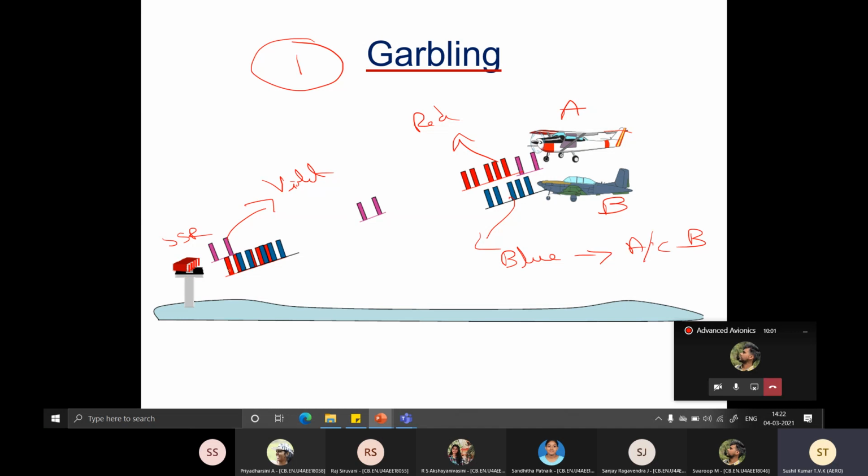So this is going to create a lot of problems. Okay. So it's not desirable that whenever interrogation is happening between the ground and one particular aircraft, the other aircraft should reply. But earlier generation SSRs had this problem of garbling.